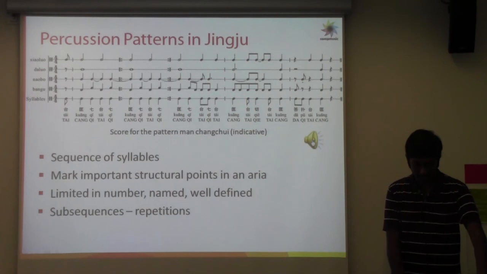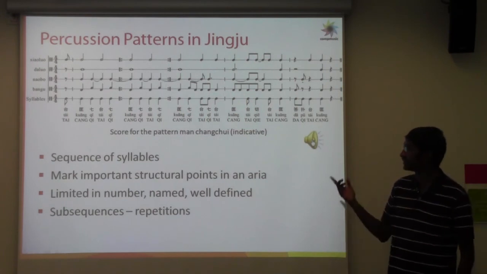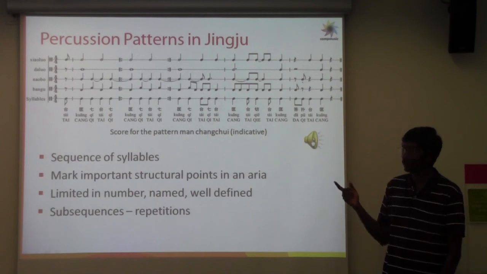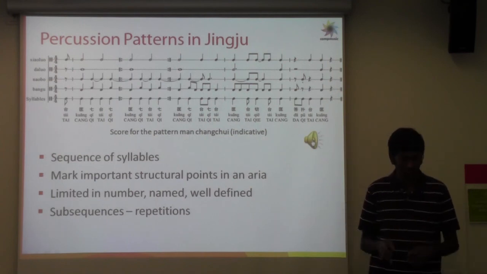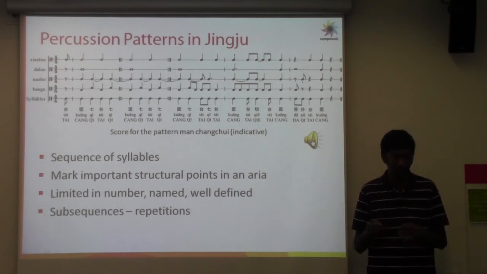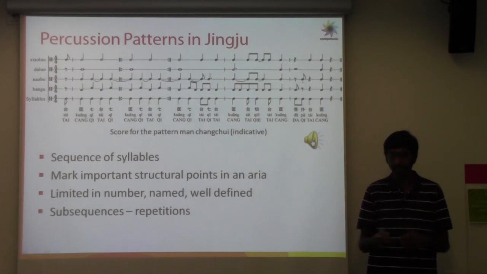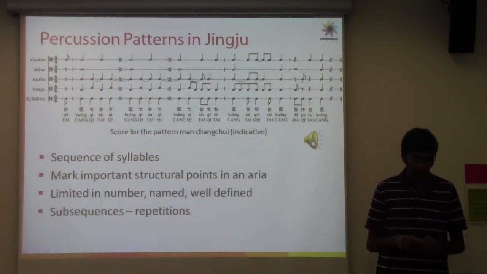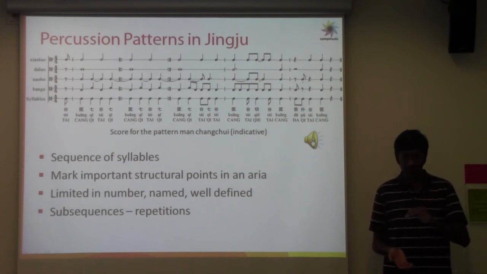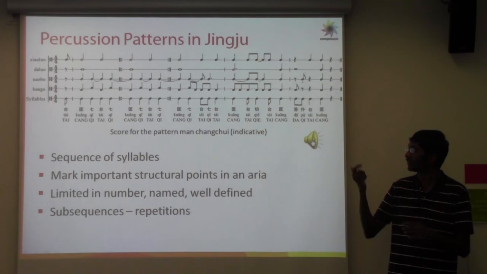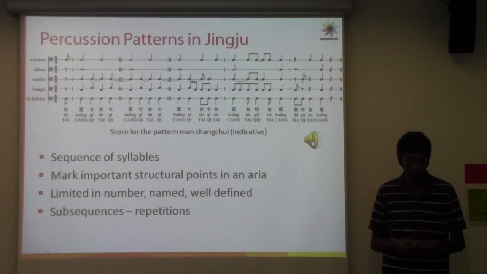We can define the percussion patterns to be a sequence of syllables as we see here, and then they're used to mark important structural points in an aria, which means that by identifying percussion patterns we can structurally identify what's coming next in a way. And then the advantage here is that they are limited in number, so there is only a set of patterns that are played, and each of them has a name, and they are quite well defined in terms of the sequence of syllables played.